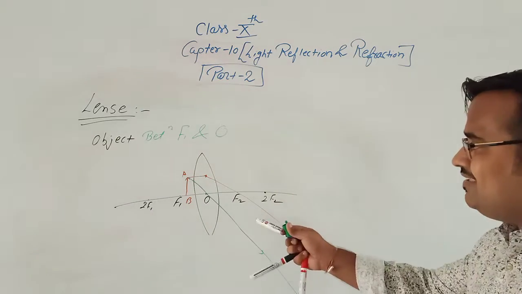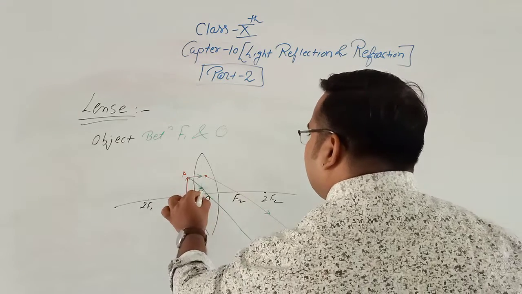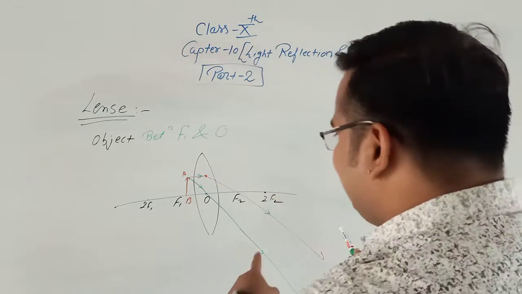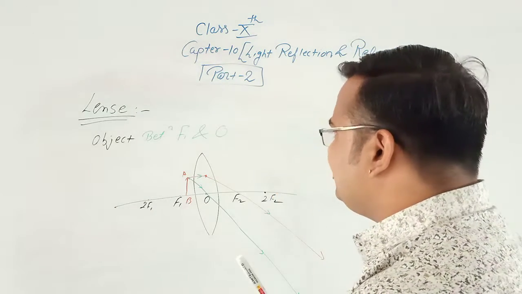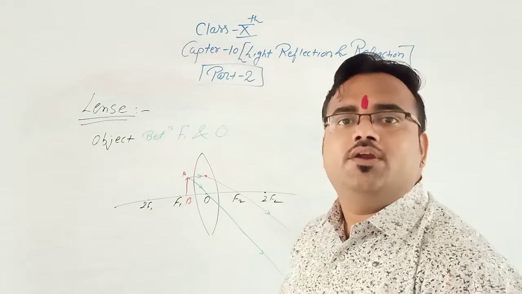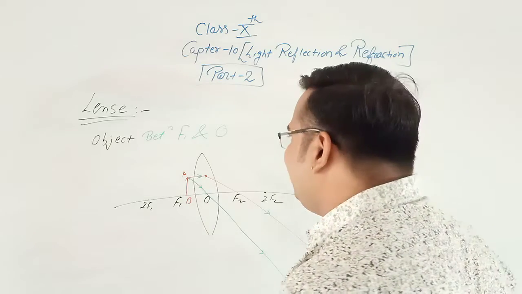Now clearly you can see these two are diverging rays, and diverging rays never meet each other. The question is, will the image form or not? The image will form. So how is it possible?